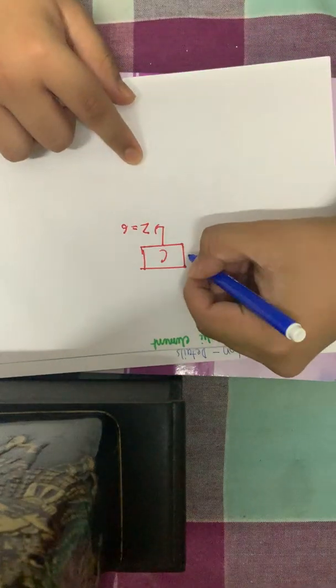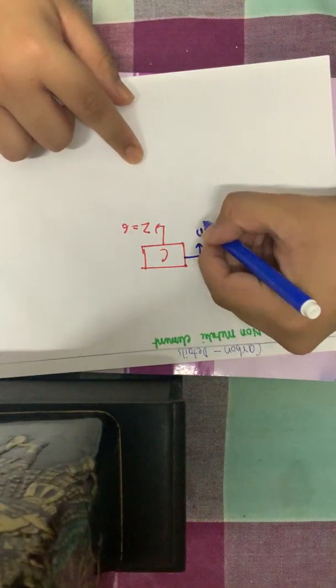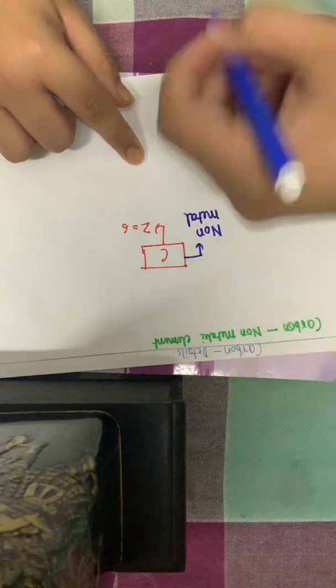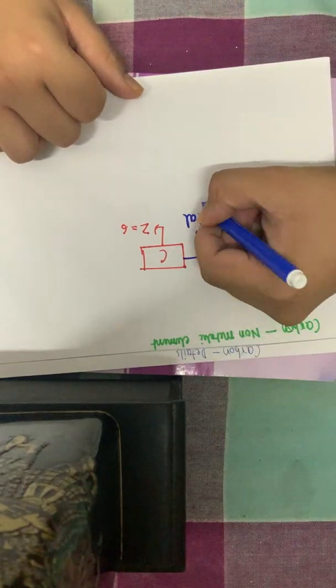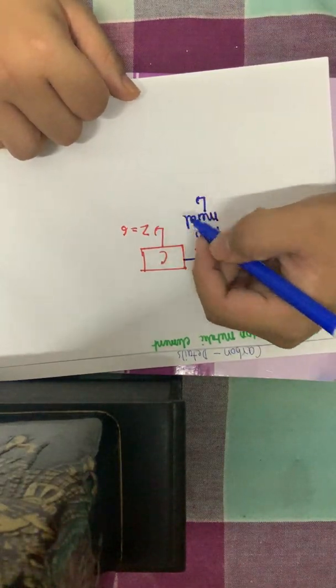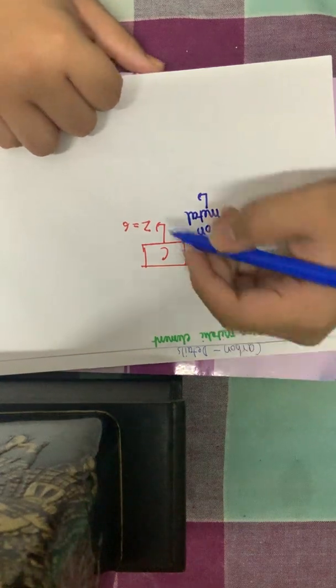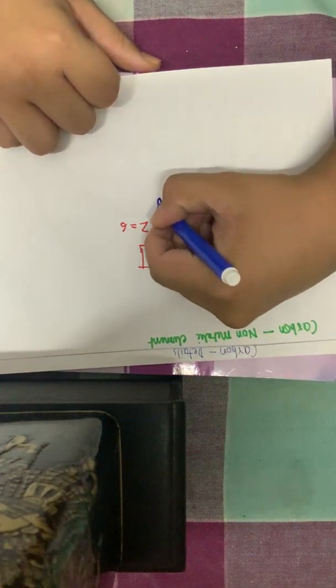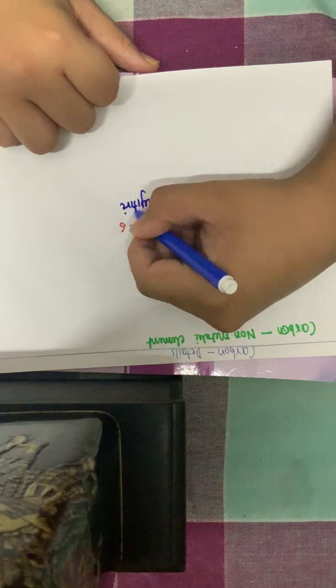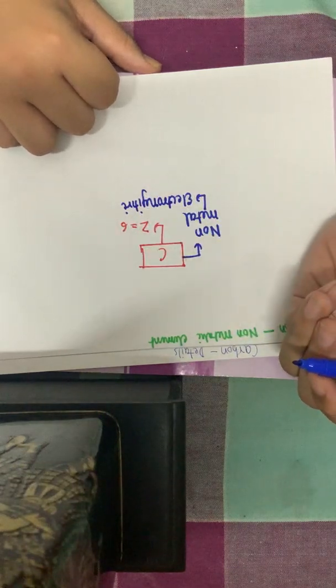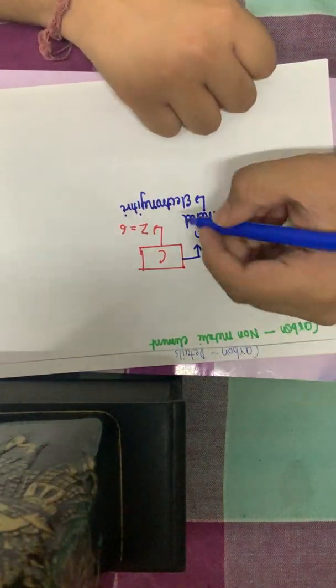Further, carbon is a non-metal. From this there are many properties which we can talk about. Non-metal, that means what? If it is a non-metal, it is electronegative. That means it gains electrons to get stabilized. But we'll talk about that later.